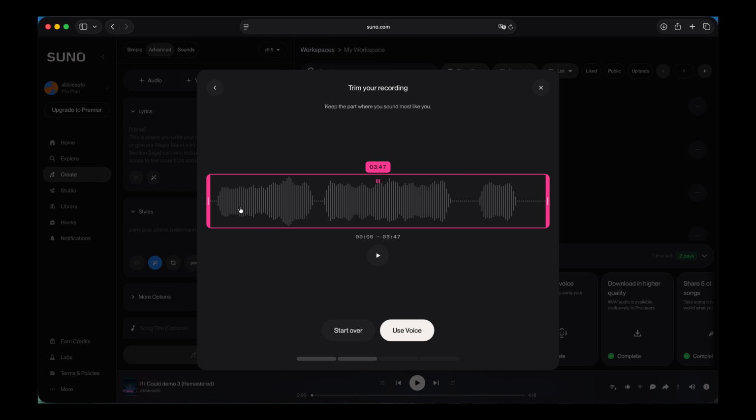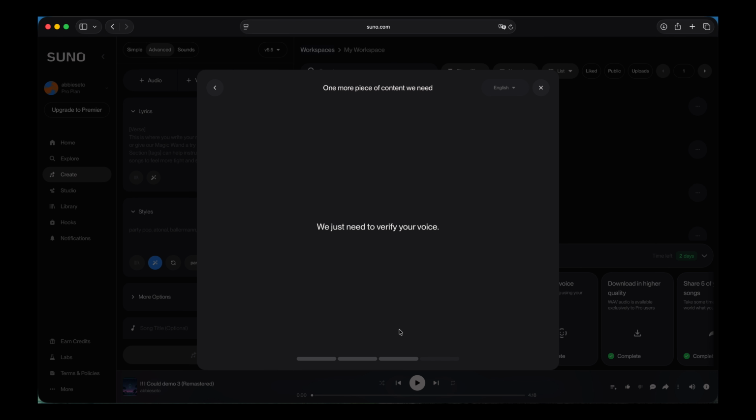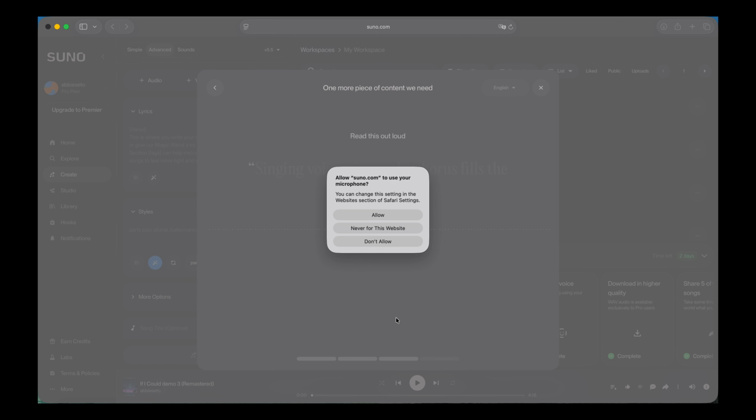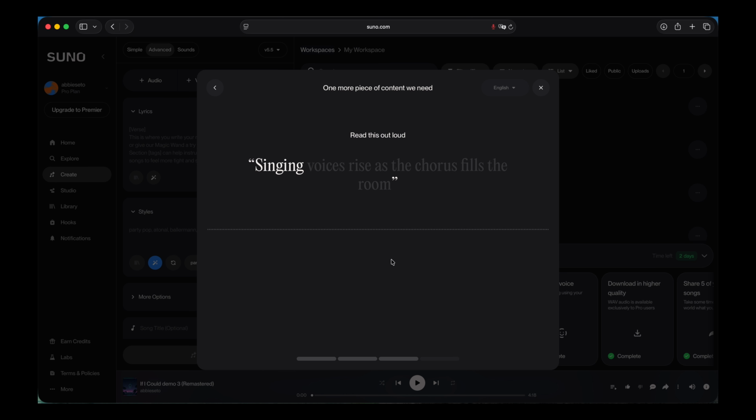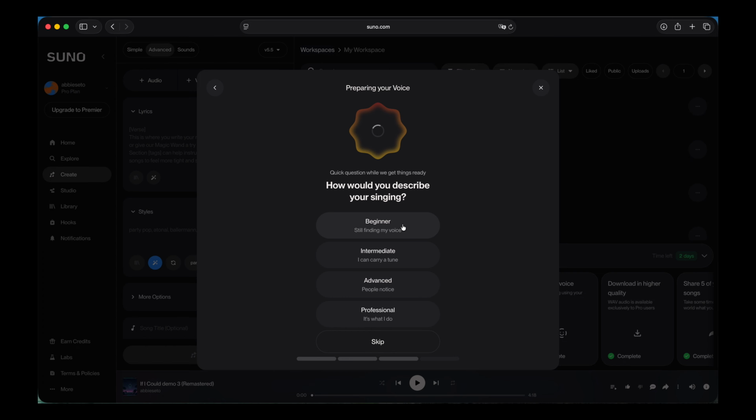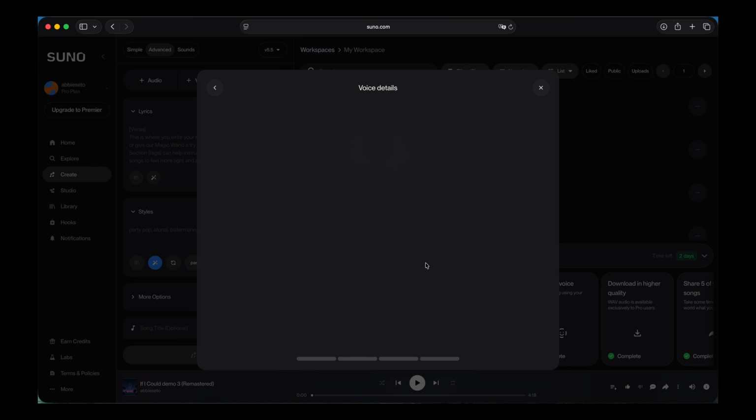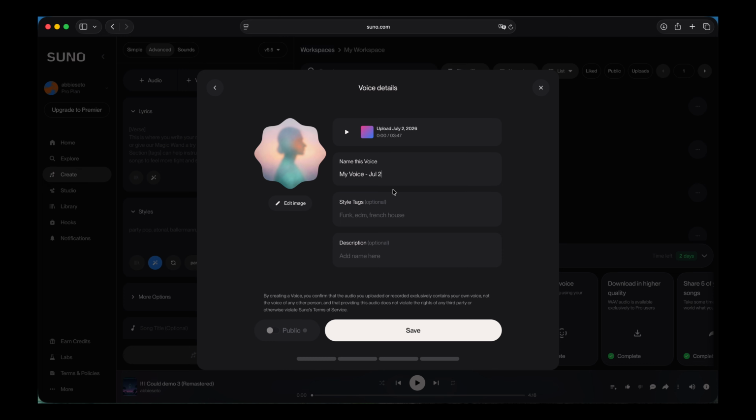If you want to trim your recording, you can do so. But I'll just keep it as it is. So use voice. And the interesting thing is you need to verify your voice, because Suno wants to know whether this is really your voice or if you're taking other people's voice. So here, describe your singing and what kind of style your voice is. Just write some description, then save.